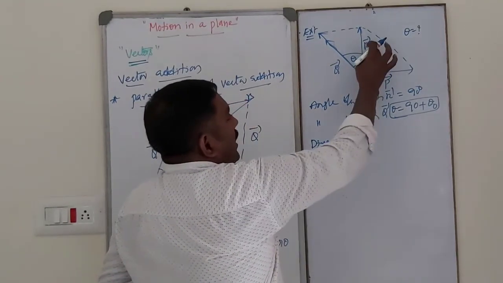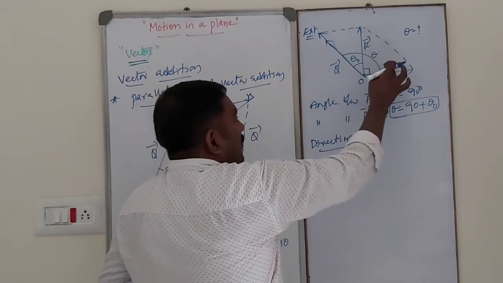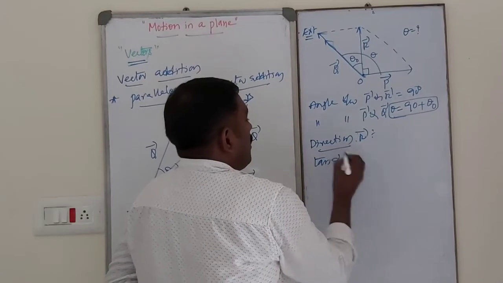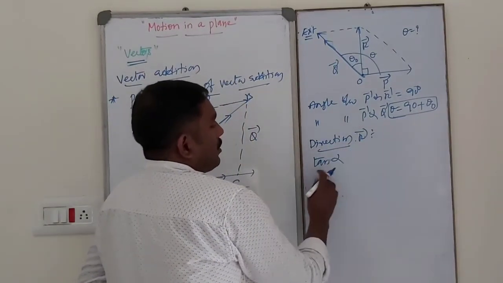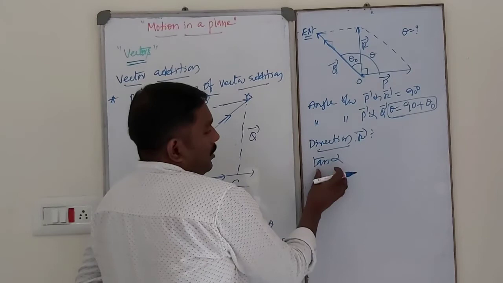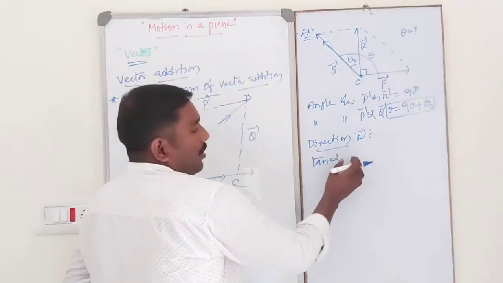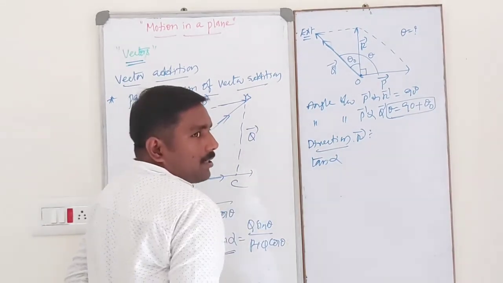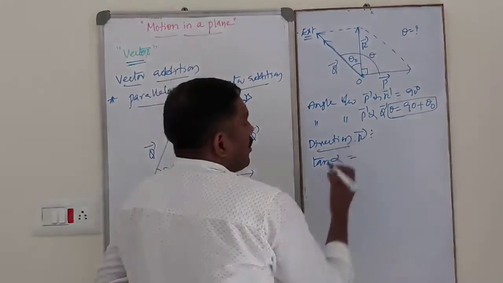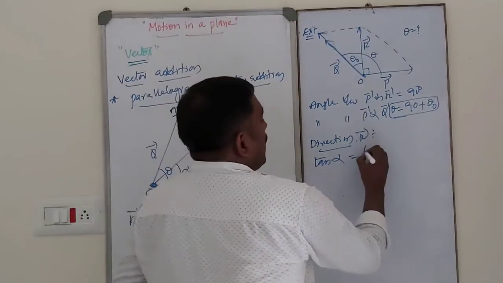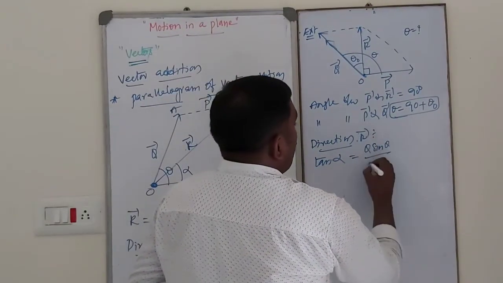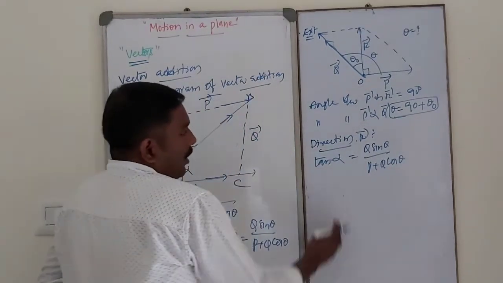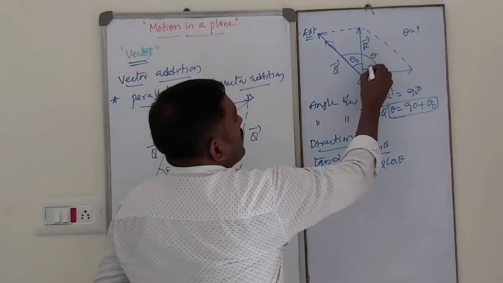So the direction of resultant R bar makes an angle of 90 with respect to P. Then by using the formula tan alpha is equal to Q sin theta by P plus Q cos theta, we calculate the direction of resultant R bar. So tan alpha is equal to Q sin theta by P plus Q cos theta. So alpha is, like this, an angle.